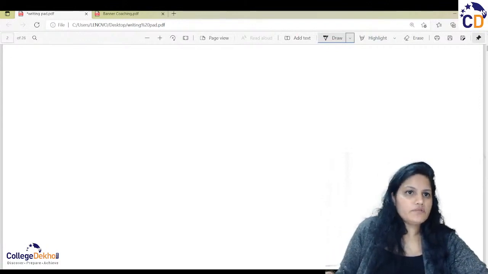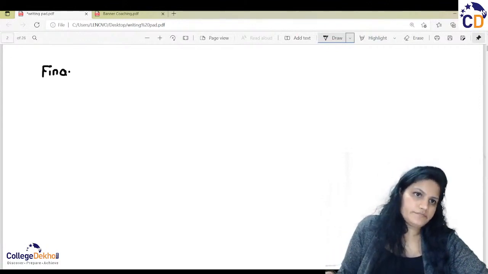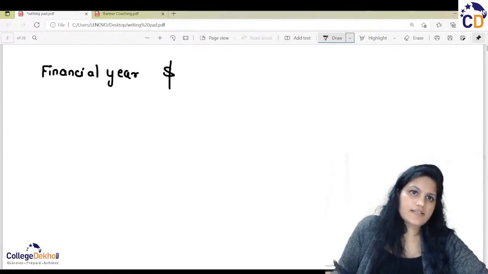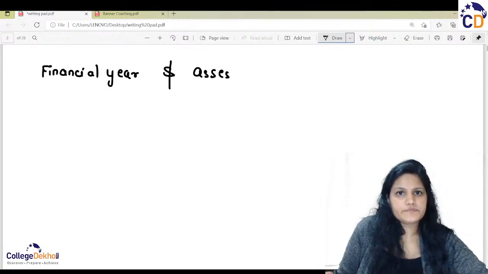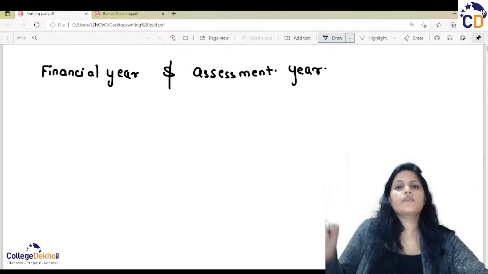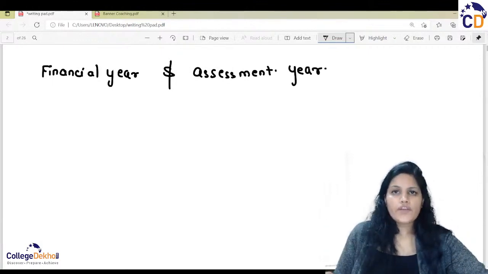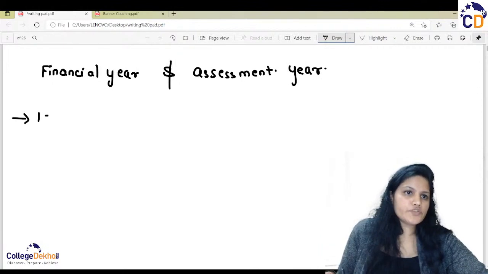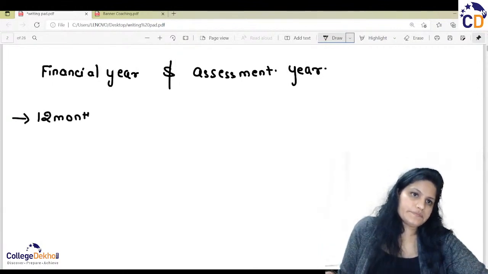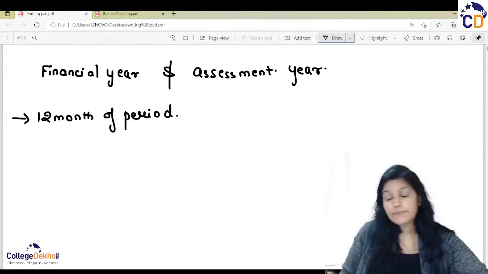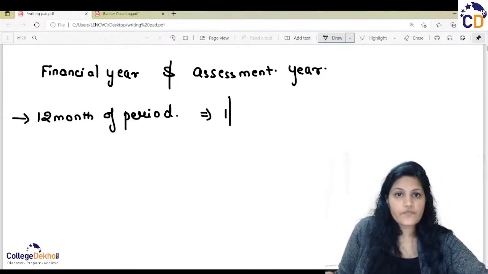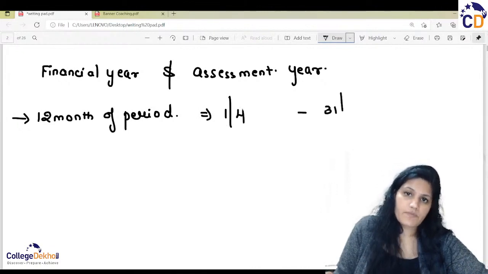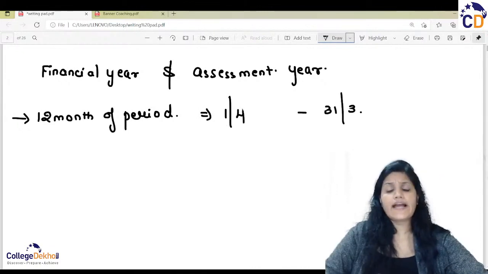Understanding the point of the financial year and assessment year. We know that we are having a 12-month period. And that period starts from 1st of April till the 31st March. We are not having the calendar year.